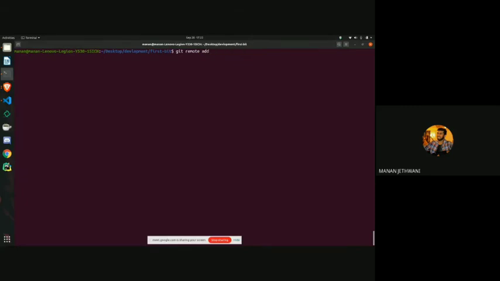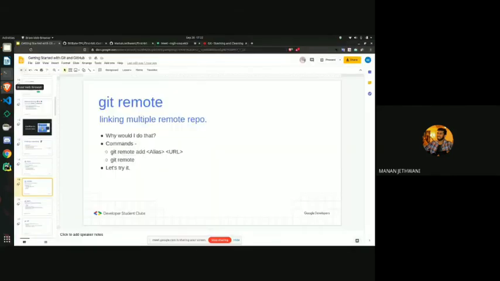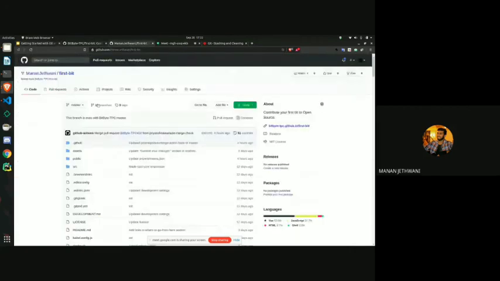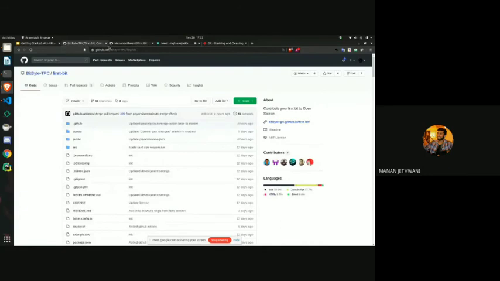So if I want to track my copy of this repository, I am using origin. And at the same time, if I want to track bit-byte TPC / first bit, as this is the original version, we use the alias upstream. It is generally considered to use upstream.